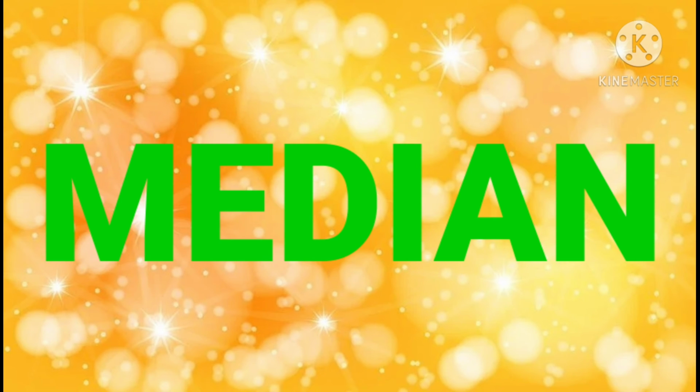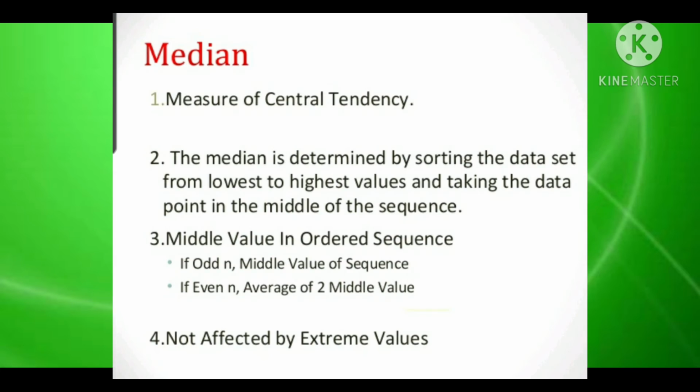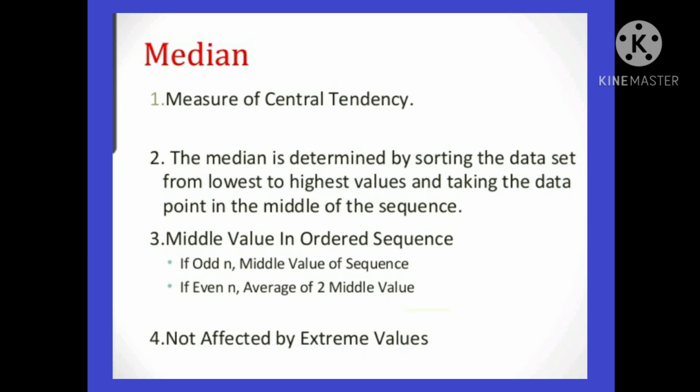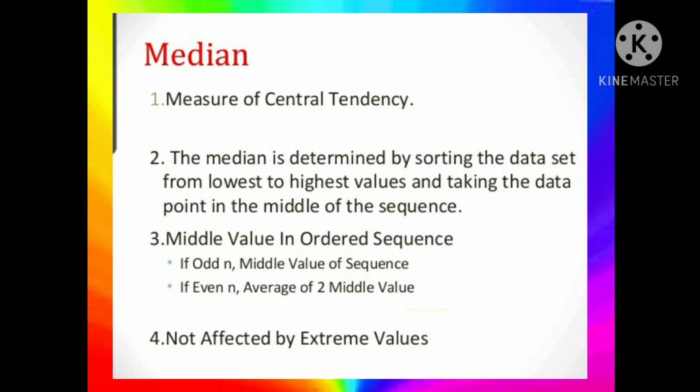Children, let us learn about median. Median is a measure of central tendency. The median is determined by sorting the data set from lowest to highest values and taking the data point in the middle of the sequence. It is the middle value in an ordered sequence. If n is odd, it is the middle value of the sequence. If n is even, it is the average of the two middle values. It is not affected by extreme values.